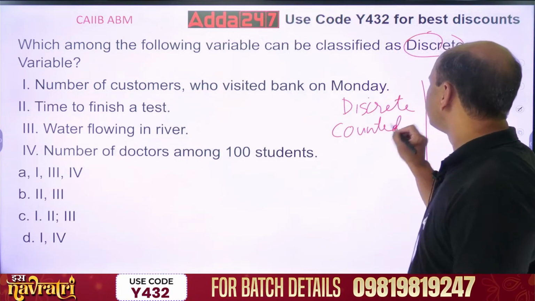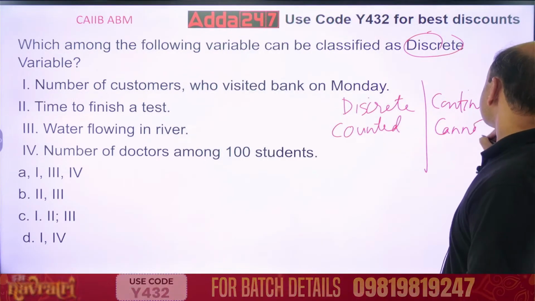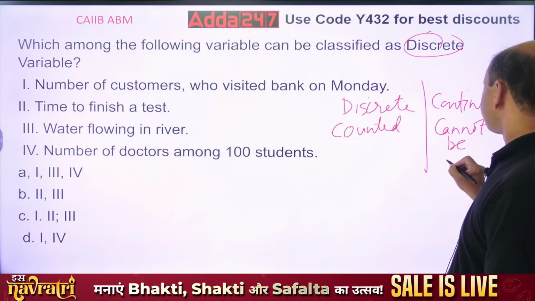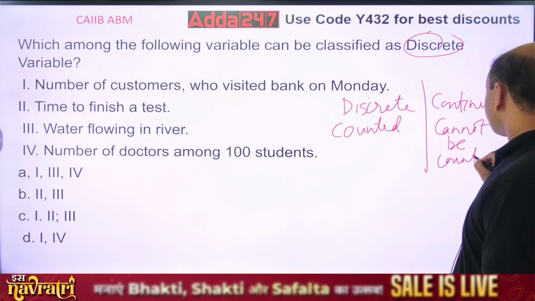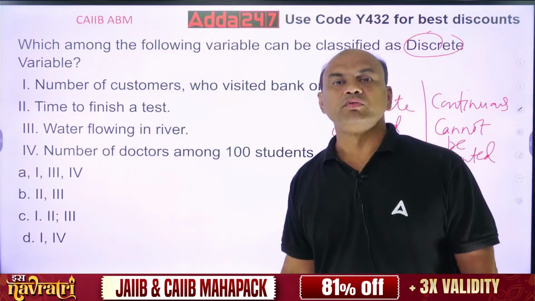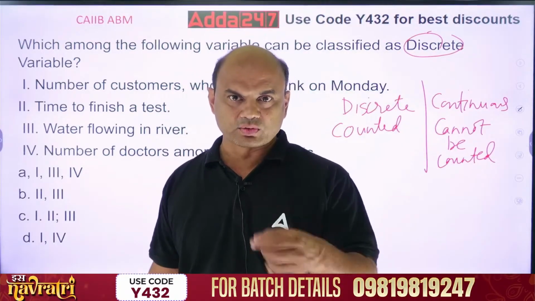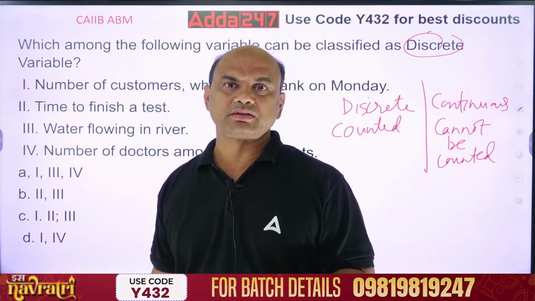And this is which cannot be counted. Counted means you need an external element to count this. 1 kg of rice. Can I count 1, 2, 3, 4, 5, 6?